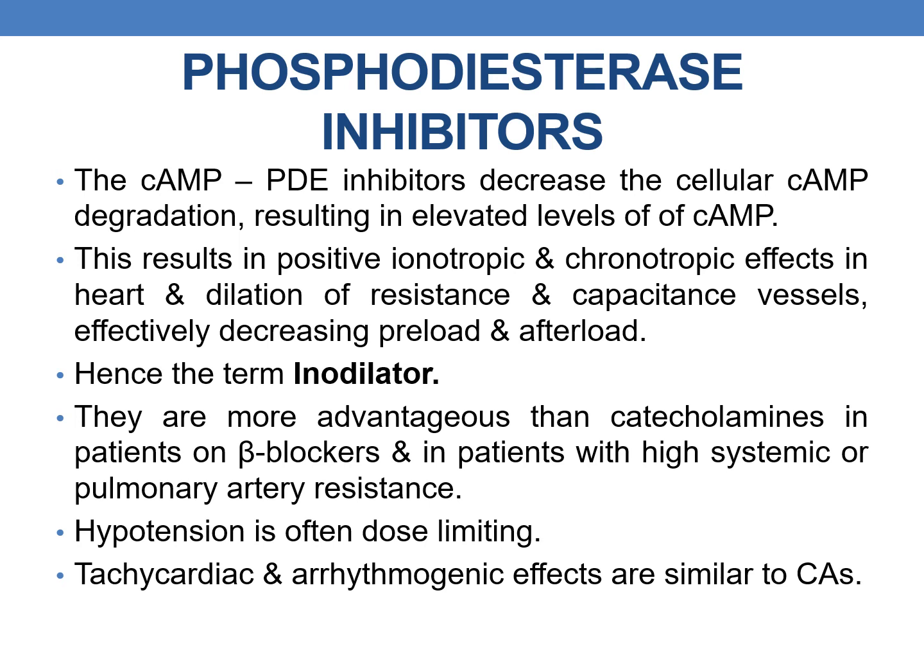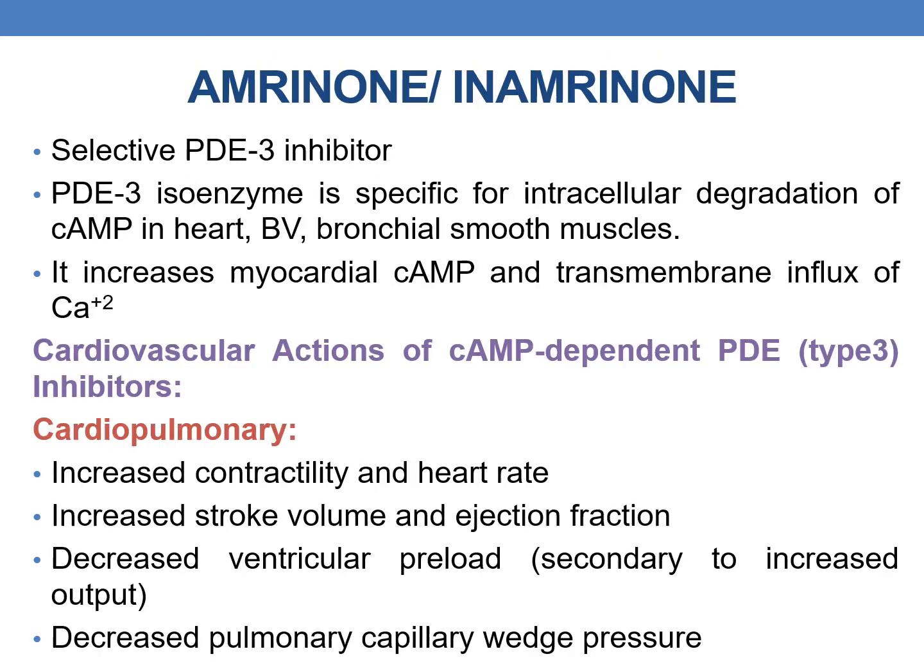Hence the term inodilator. And they are more advantageous than catecholamines in patients on beta blockers and in patients with high systemic or pulmonary artery resistance. Disadvantages are hypotension, which often is dose limiting, and tachyarrhythmias and arrhythmogenic effects similar to those of catecholamines. The first drug is amrinone, or inamrinone.